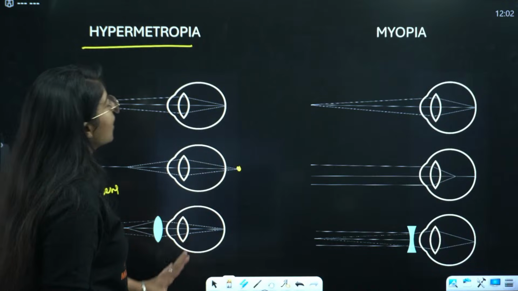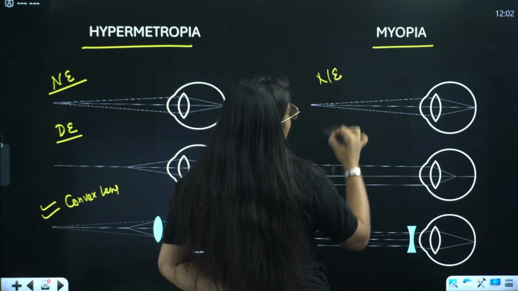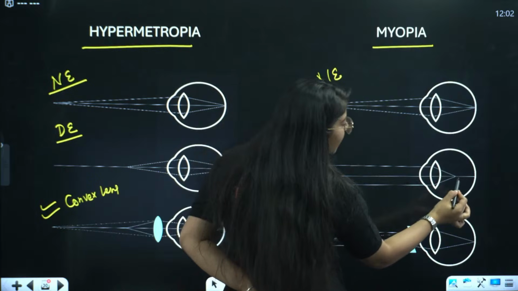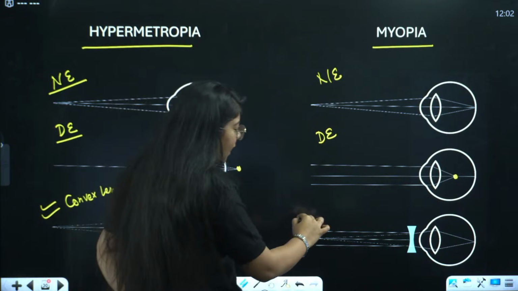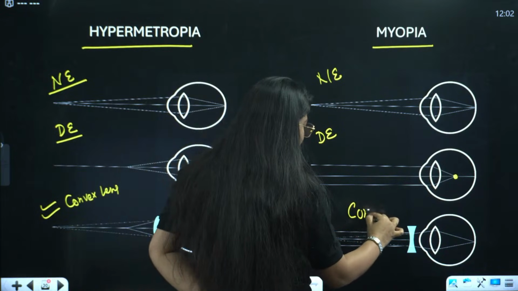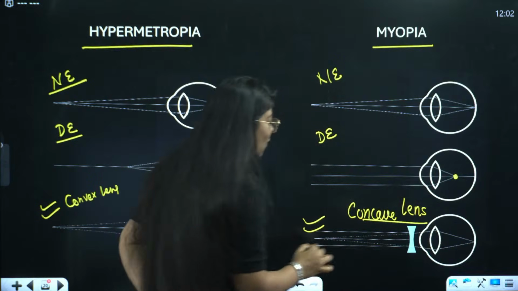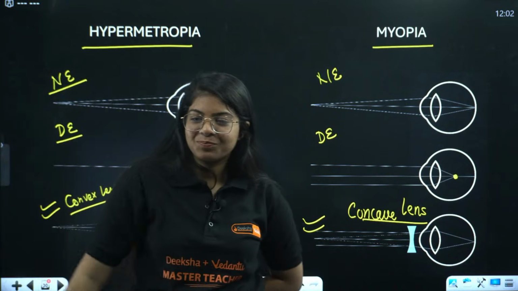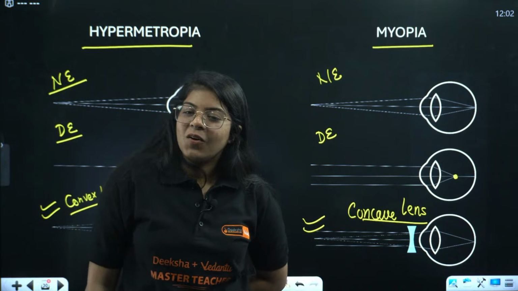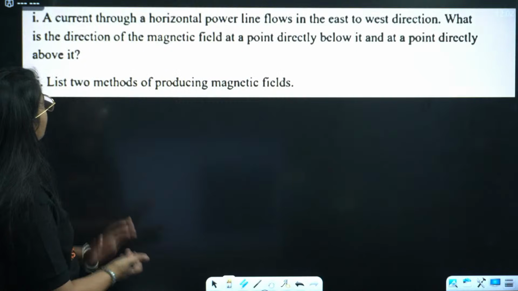Don't worry. Now, for myopia, this is the normal eye, and this is the defective eye, where the image is formed in front of the retina. And to correct it, we use a concave lens. What are you guys thinking? I used a convex lens. Nobody even told me. Okay, done. Let's move on to the next question.